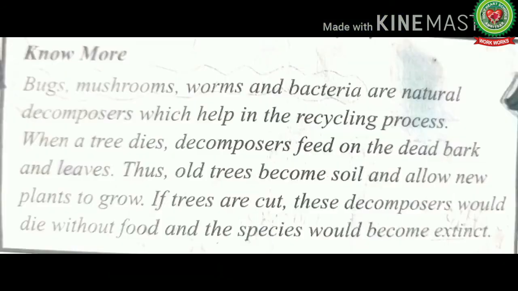Now students, concentrate on the para which is given in the box. Bugs, mushrooms, worms and bacteria are natural decomposers which help in the recycling process. When a tree dies, decomposers feed on the dead bark and leaves. Thus, old trees become soil and allow new plants to grow. If trees are cut, these decomposers would die without food and the species would become extinct.